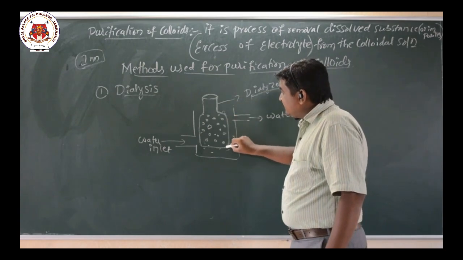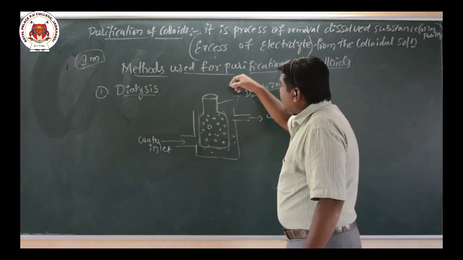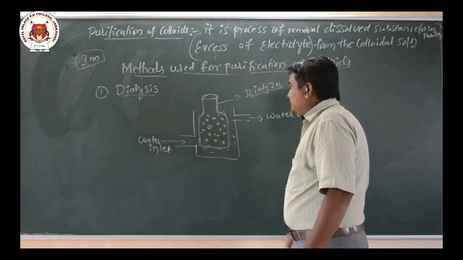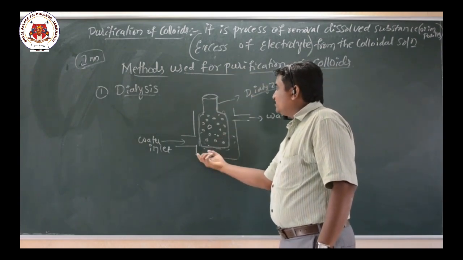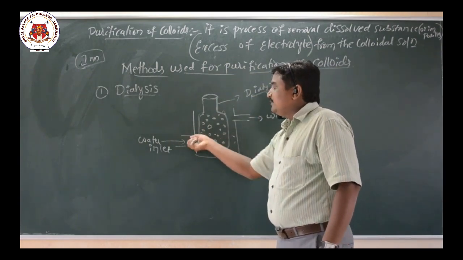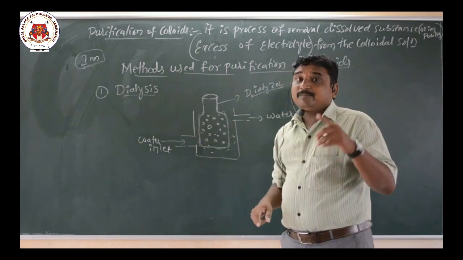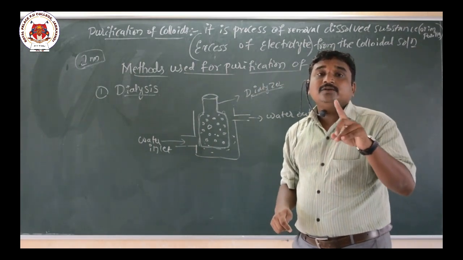or parchment paper, or animal membrane. So the membrane, this is an animal membrane or parchment bag. In that bag we have to add the impure colloid. That bag is immersed into the vessel, through which water continuously flows. So what happens, the colloidal particles will not pass through the parchment bag, whereas the true solution can pass